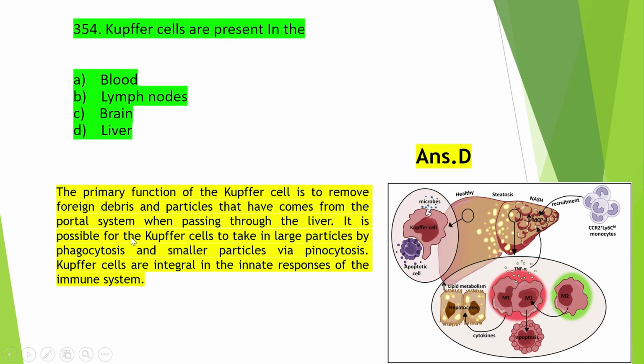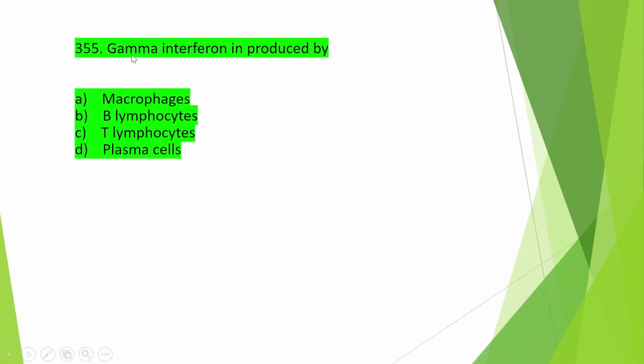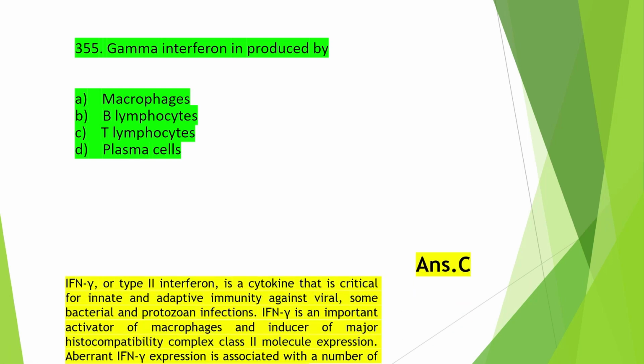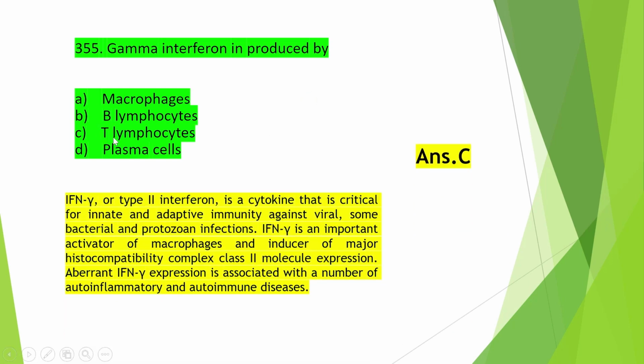It is possible for the Kupffer cell to take in large particles by phagocytosis and smaller particles via pinocytosis, and these Kupffer cells are integral in the innate response of the immune system. Okay, so the next question is: gamma interferon is produced by macrophages, B lymphocyte, T lymphocyte or plasma cells, and the right answer about the gamma interferon is option C, that is T lymphocyte.